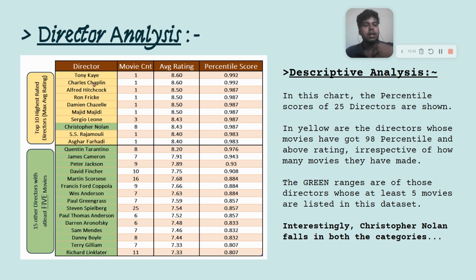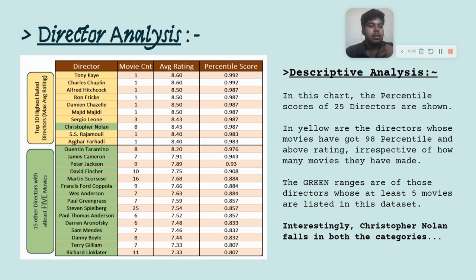As you can see, Tony Kaye, Charlie Chaplin, all these persons in yellow. Rajamouli is also here. So they are having a very high average rating, like 8.6, and their percentile score is 99.2, right? So that means 99% of other directors are below them in terms of average rating.